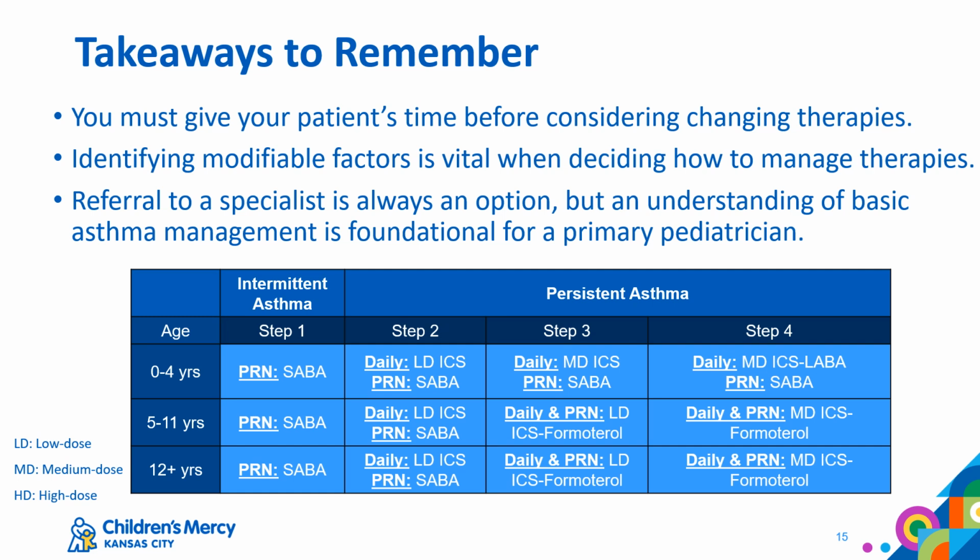So, as we finish this lesson, there are a few things you should remember. First, regardless of what step of asthma management you start on, you must give your patients time before determining if they have failed that level of therapy and need the next step of management. If your patient's asthma does not seem to be well controlled, look for modifiable factors that may need to be addressed before deciding to change therapies.